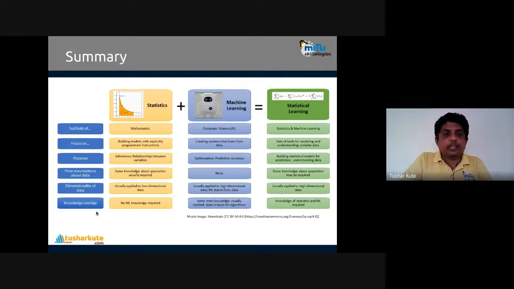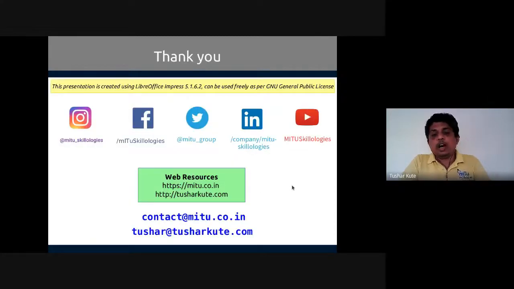And finally, knowledge overlapping. No machine learning knowledge is required for statistics, but it's not true for machine learning. Some statistics knowledge is usually needed, as it's the basis for the algorithms. Almost every machine learning algorithm has a basis in statistics that we need to know. Based on that, we build statistical learning, requiring knowledge of both statistics and machine learning. Let's see how to do this operation. We have a programming language here, R, to do the operation.